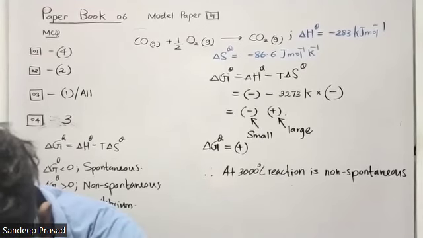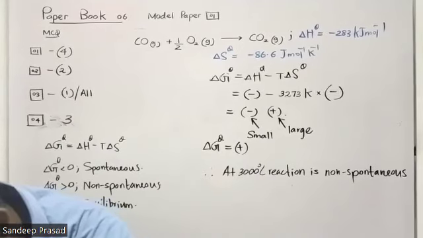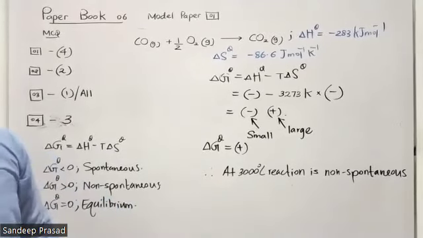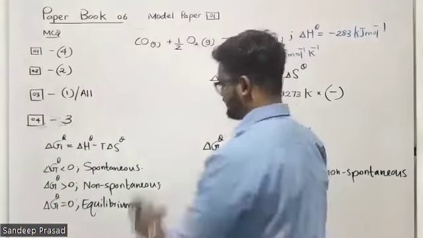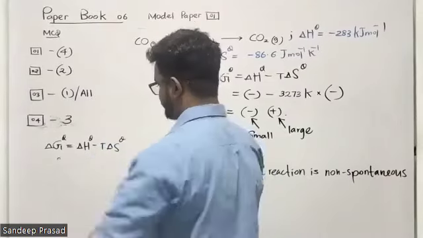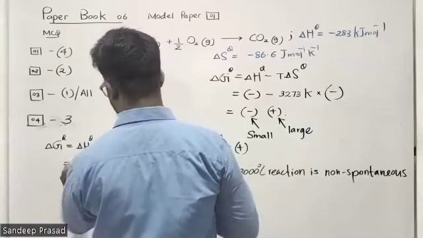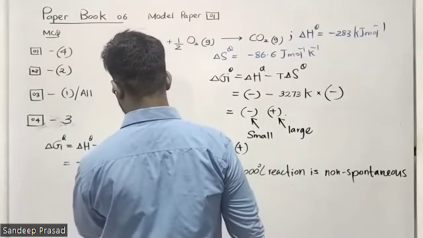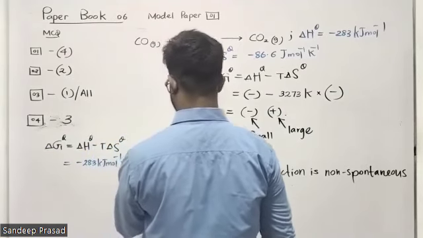No, Pranali. There you will actually get a small value. Can you remember? Minus 283 kilojoules per mole at 25 degrees, which is 298 Kelvin.